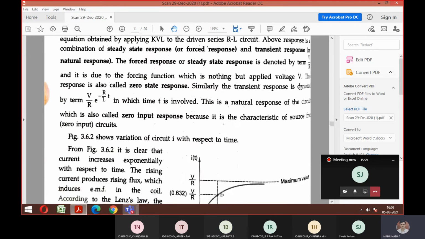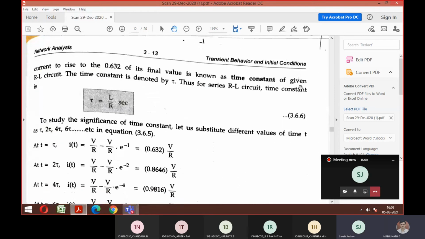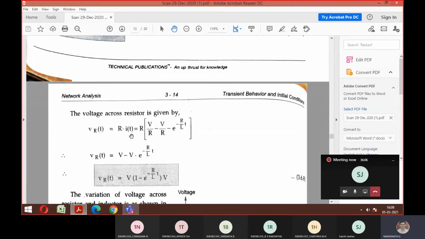We have to consider the same procedure. V is equal to I into R is the formula. What is I? With respect to time, we get it from I of t. So we already got the answer for I of t, right? Substitute that, same procedure, take V common, and that becomes the final answer.